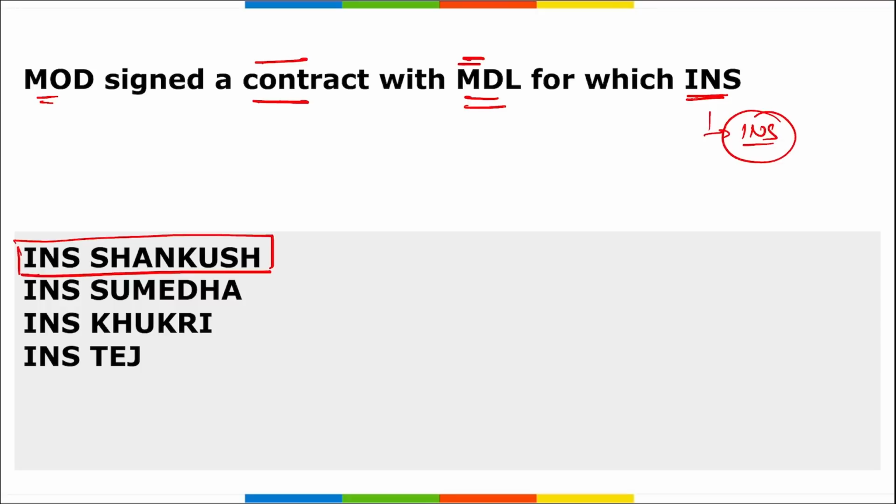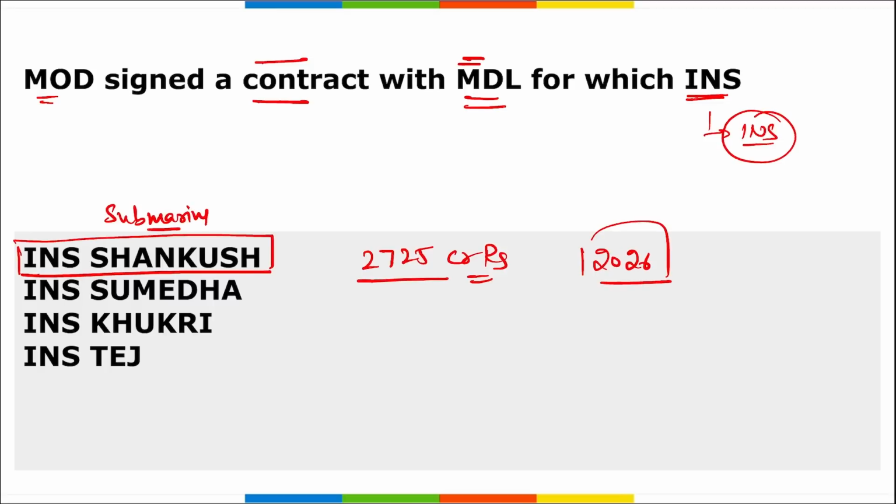It is a subsurface killer class of submarine, and the cost of this overall contract will be around 2,725 crore rupees, and the delivery of the submarine will be in the year 2026. Correct? So INS Sankush, this is a submarine, will be built at a cost of 2,725 crore rupees. It will be delivered by 2026. It will be delivered by whom to whom? It will be delivered by Mazagon Dock Shipbuilders Limited to the Indian Navy. Correct? Important.